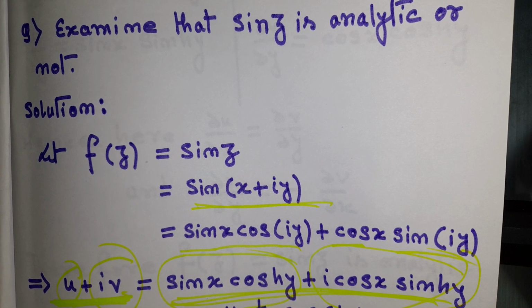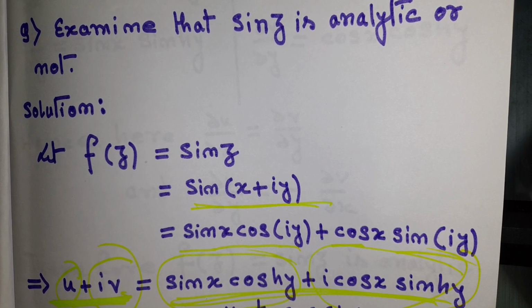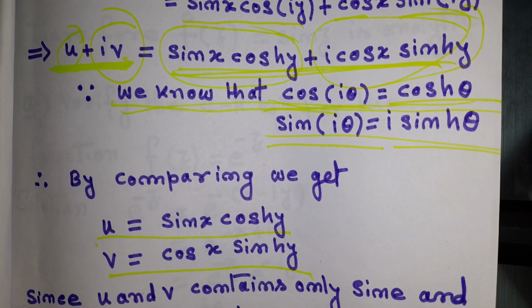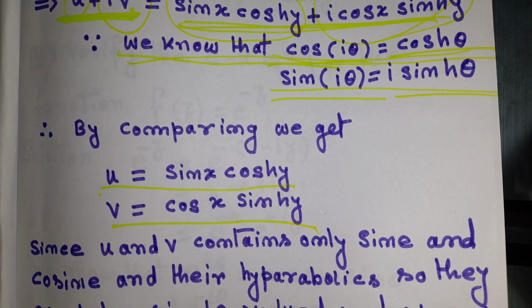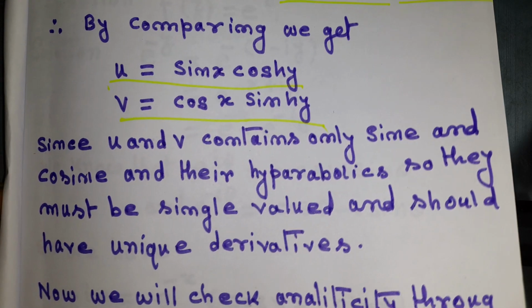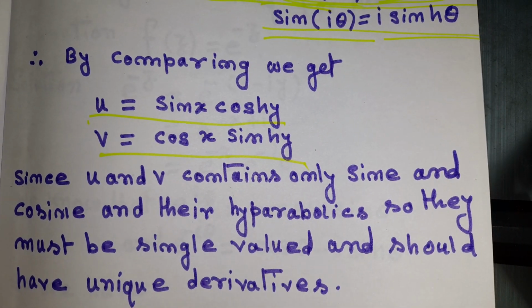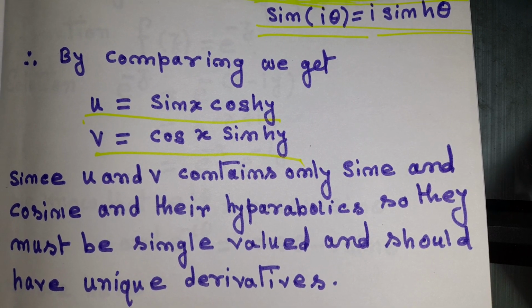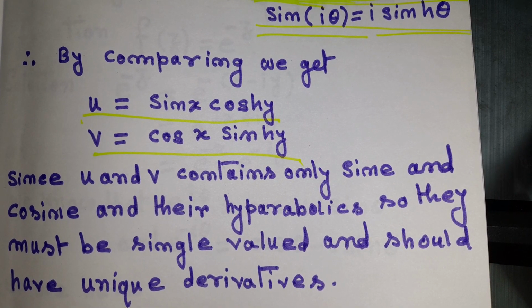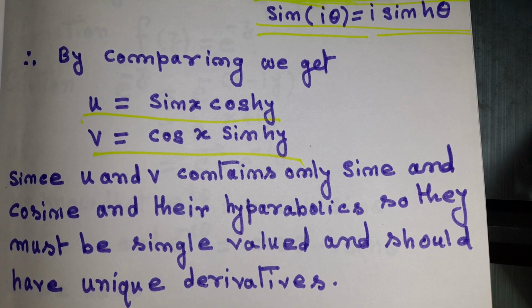I think so. Okay, so you should have this kind of knowledge, what cos of iθ means and what sin of iθ means. By comparing, we are getting u equal to sin x cosh y and v equal to cos x sinh y. Since u and v contain only sine and cosine and hyperbolics, they must be single valued and should have unique derivatives in their domain, in the domain of the function.